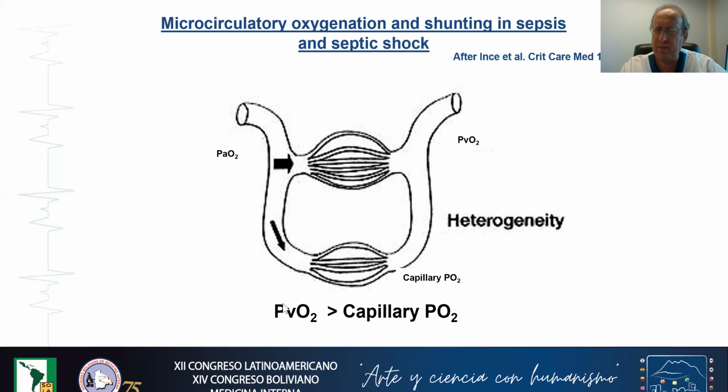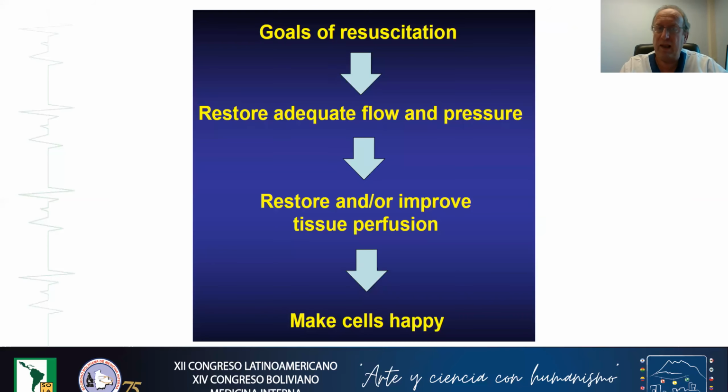And those values can be, the capillary PO2 can be in fact lower than the PvO2, meaning that in this situation, the venous oxygen saturation can be high despite tissue hypoxia. And that's what we see, in fact, in septic patients.